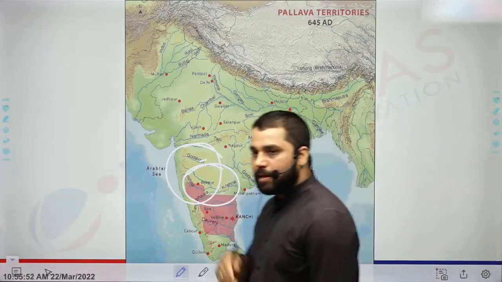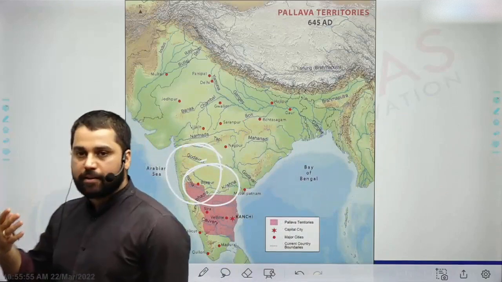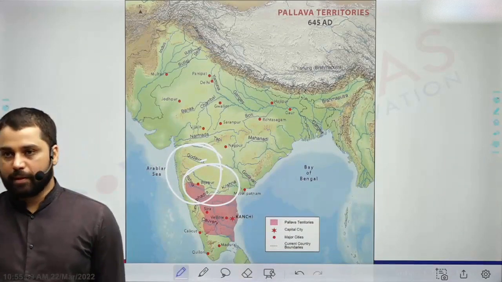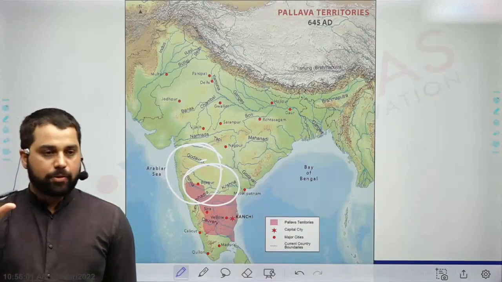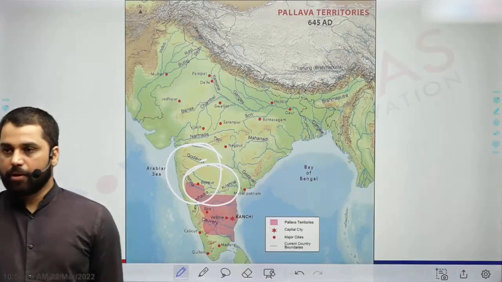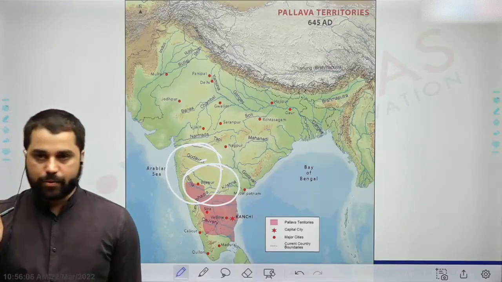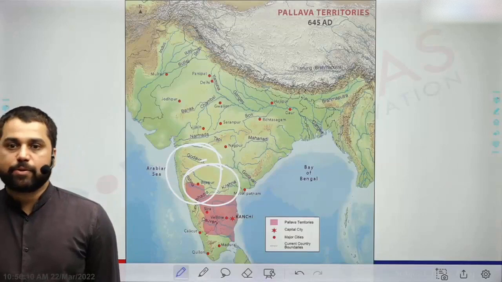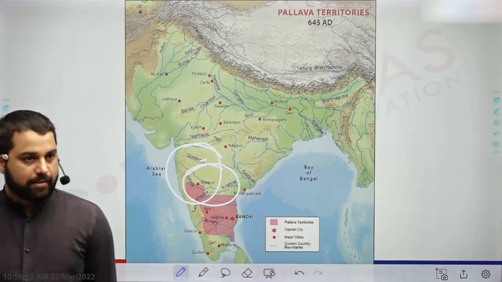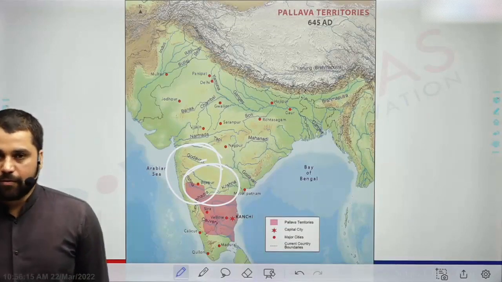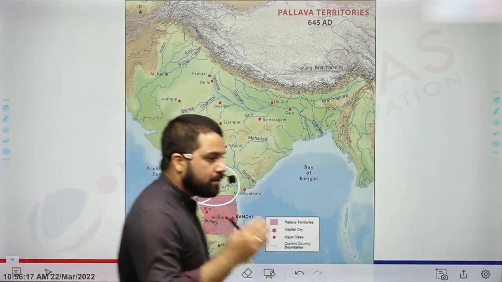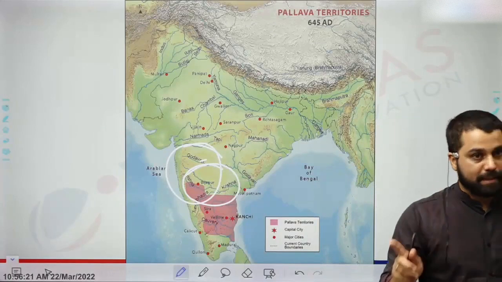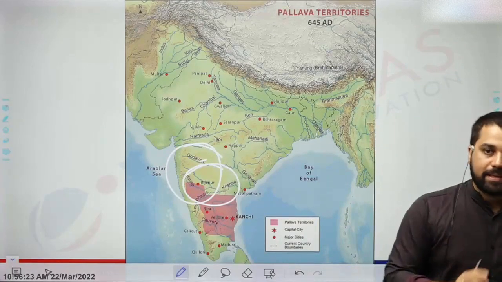So Narasimha Varman, after defeating Pulkeshin II, took the title of Vatapi Konda, the one who has emerged victorious over Vatapi. तो यहाँ पे हमको society और economy for example, trade played a very important role. But in terms of society, we do know that Vedic culture, Vedic religion is the most important form of religion. Same thing which we have discussed earlier, for example, Varna system is present here also, but not to the same extent as in northern India.